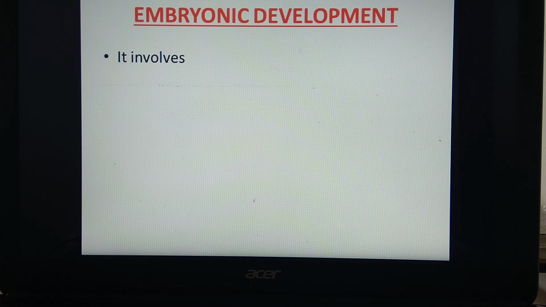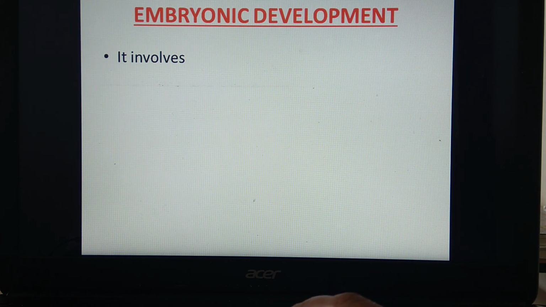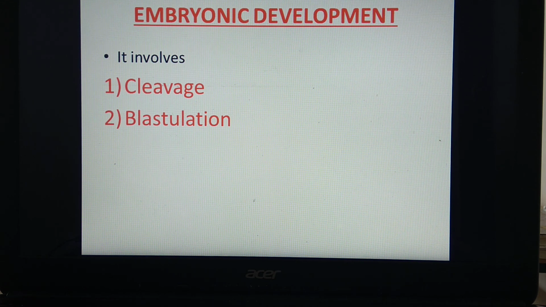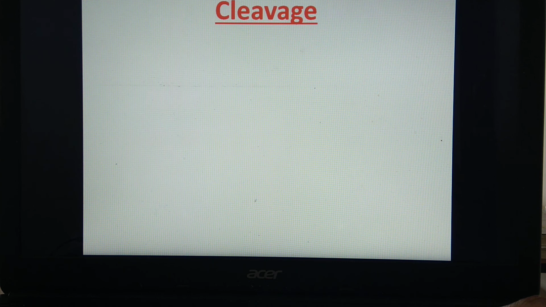This embryonic development involves various stages. Number 1, cleavage. The second process of embryonic development, blastulation. Third step is called implantation, and fourth one is called gastrulation. So all these processes we have to study in detail. We are going to start with the first step of embryonic development, which is called cleavage.